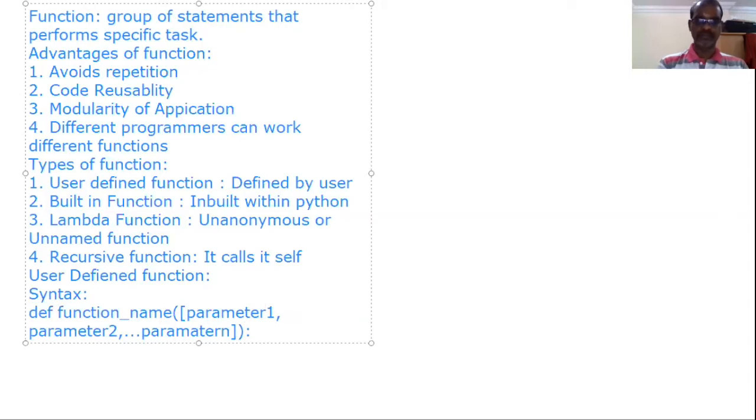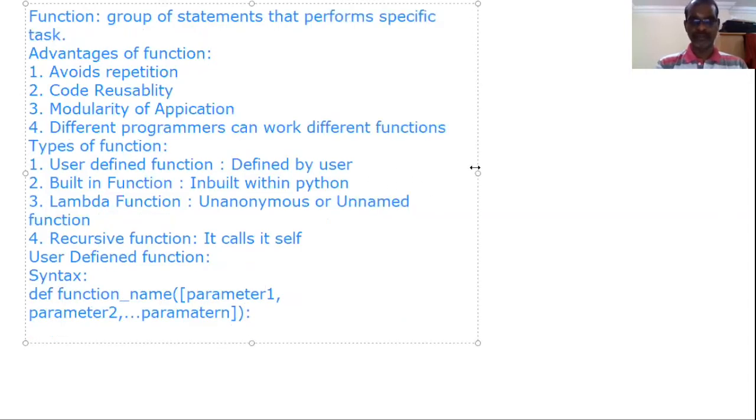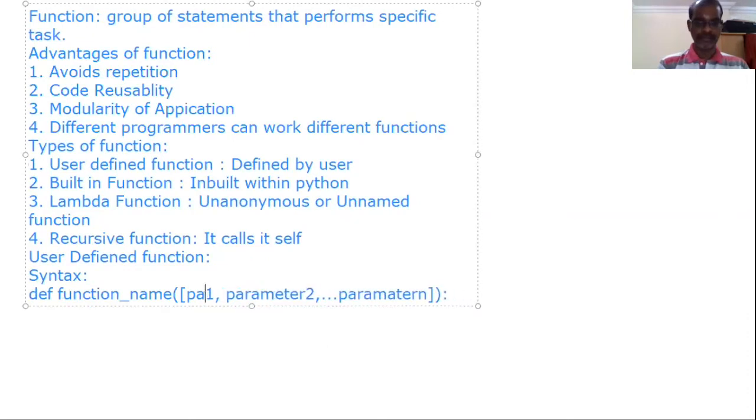Again colon. It should be like this. Instead of parameter we can have PM. PM stands for parameter. Parameter n.